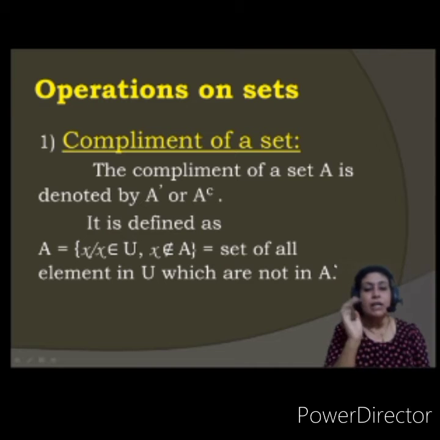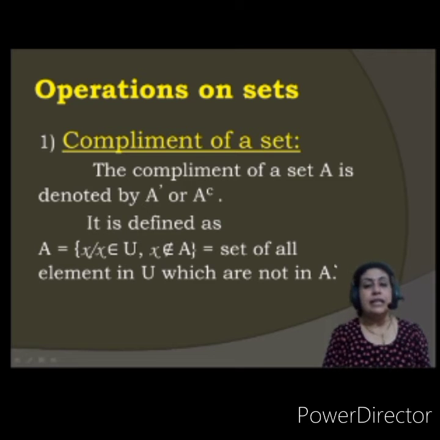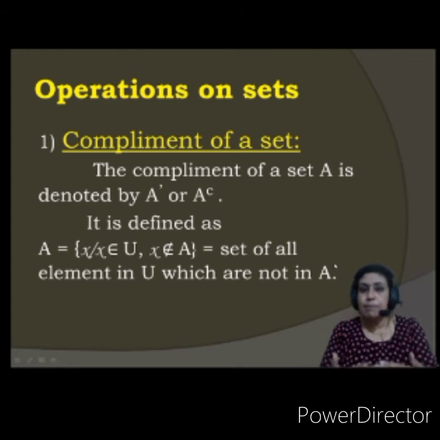Example, suppose I take U as a set consisting of elements 1, 2, 3, 4, 5. Okay, and A is the set containing 1, 3 and 5. So what will be A complement? A complement will consist of all those elements which are there in the U set, but they should not be in the A set. A is having 1, so I will not take 1.